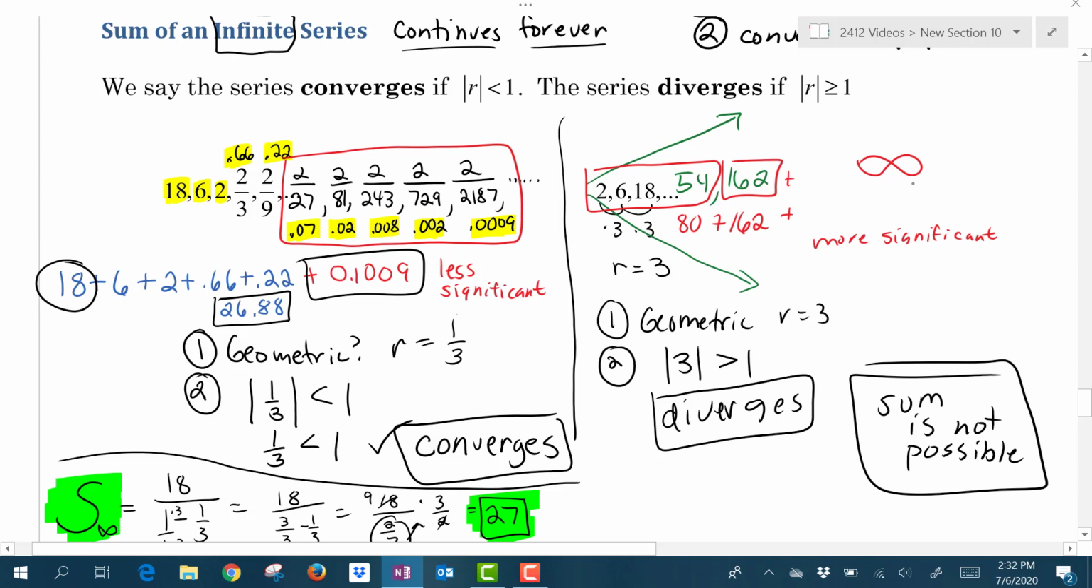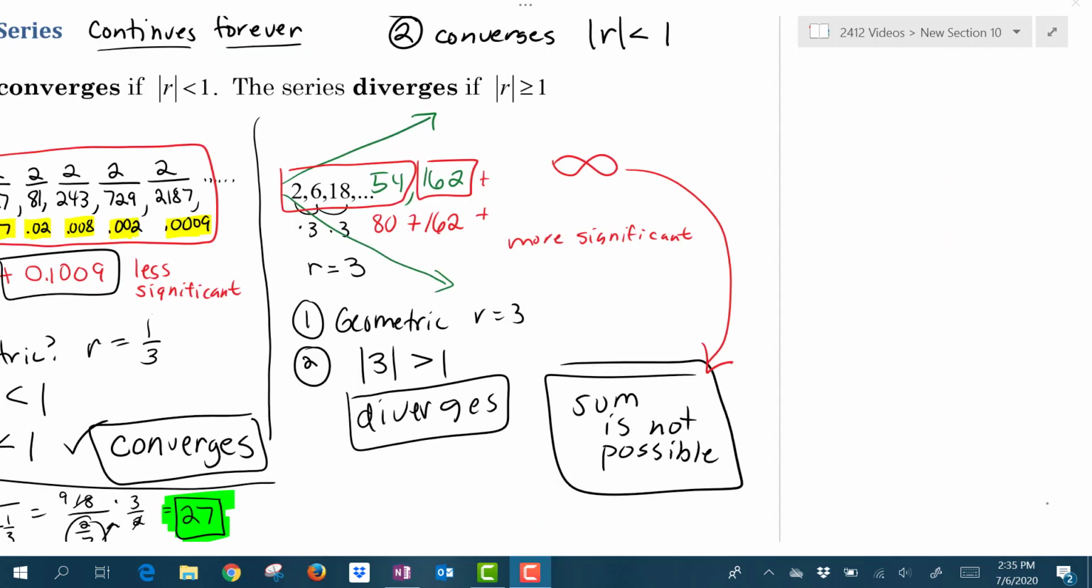Infinity is not a sum. So the overall sum, finding that specific total, is not possible. So when you're working with an infinite geometric sequence, with your r value being greater than 1, the sequence diverges. Therefore, the sum is not possible to find. Now that also implies that you can't use the formula.